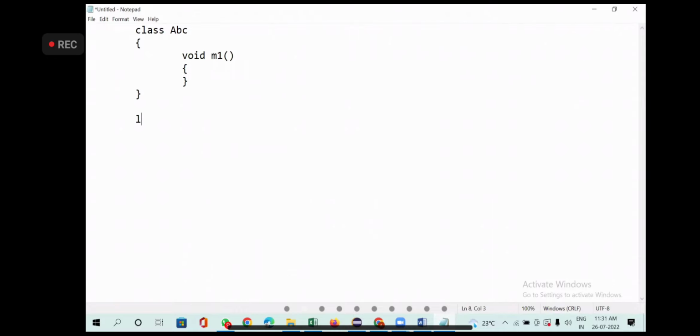Then I have class XYZ. This class extends ABC. Now I create an object for XYZ. OBJ equal to new XYZ.